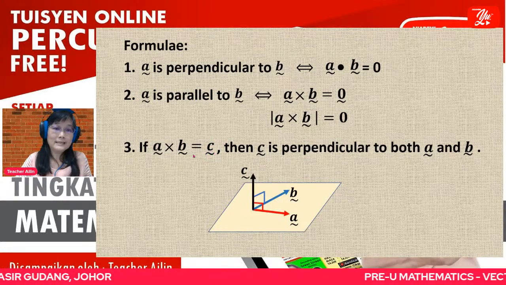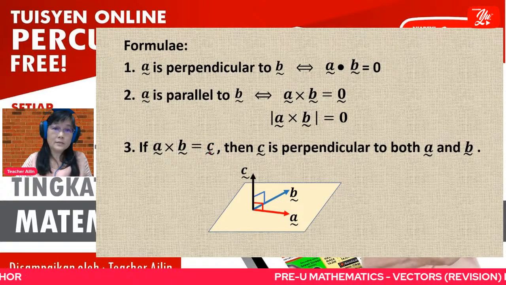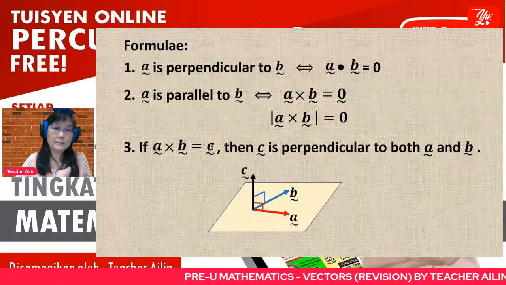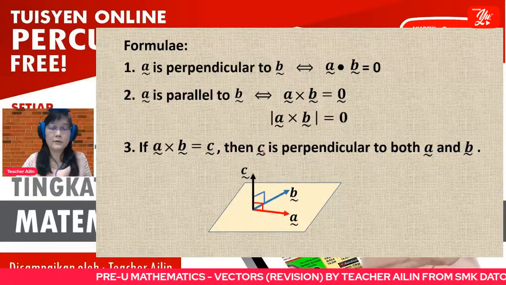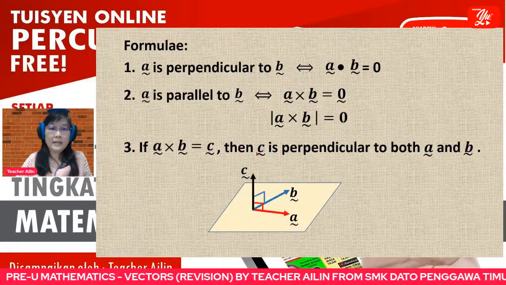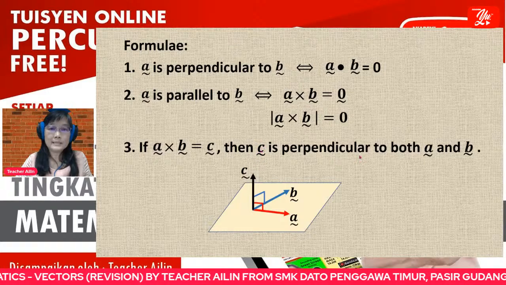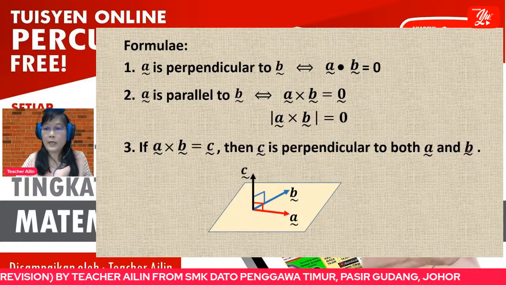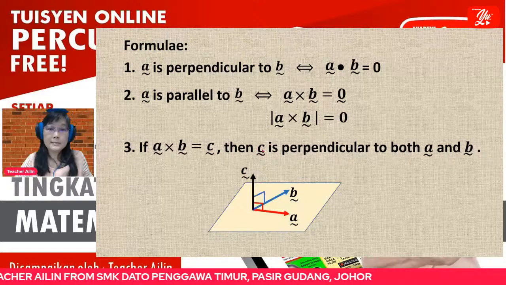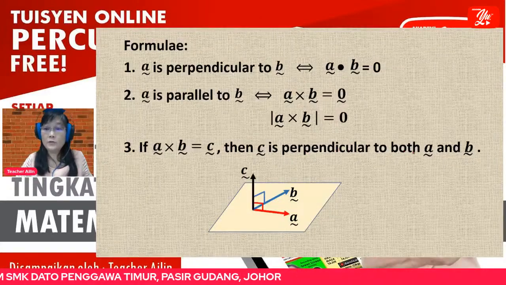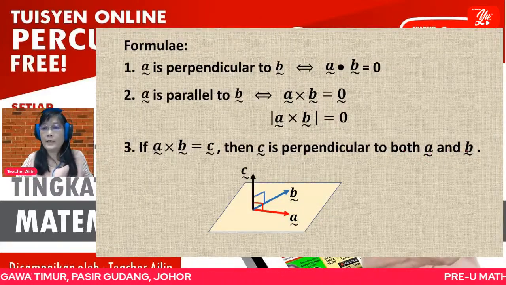If this vector is not 0 vector, means the relationship between this C with the vector A and vector B is C is perpendicular to both vector A and vector B.